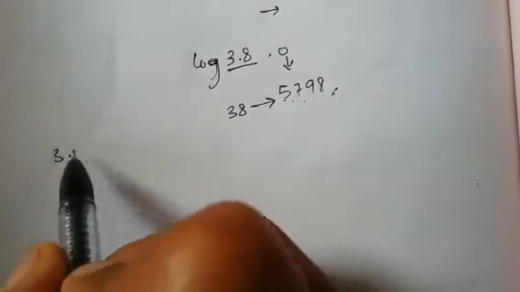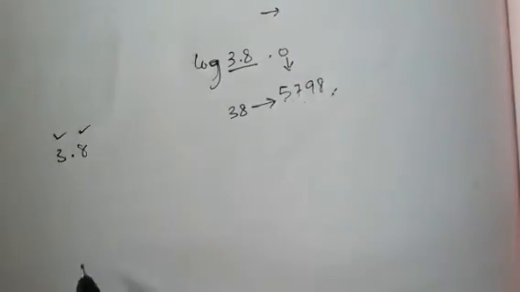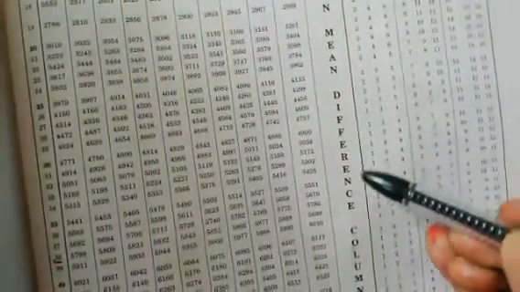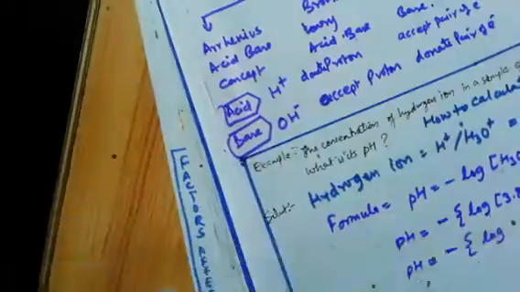But if the number is in decimal, how many digits are there? If there are 2 digits, we will look below 2 in front of 38 and add that value. Leave that, I am going to tell you in a simple way.